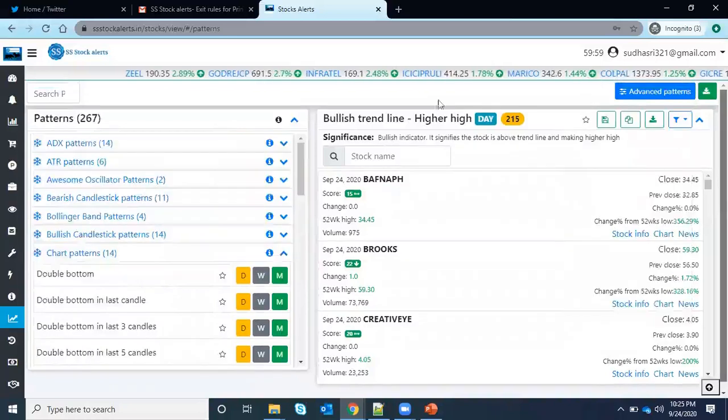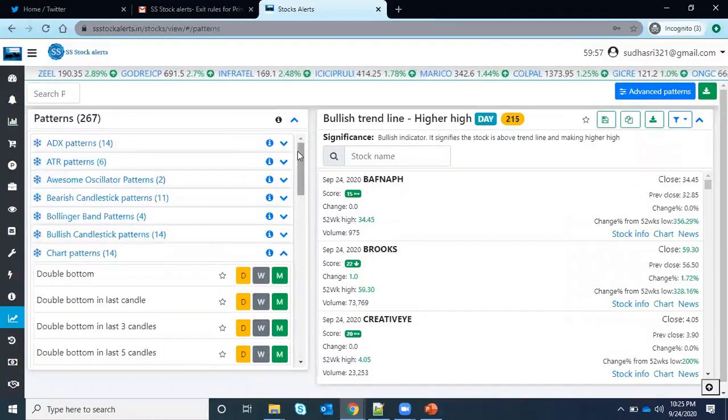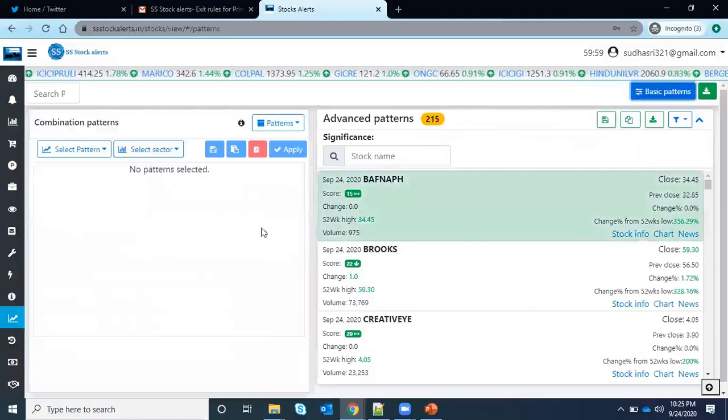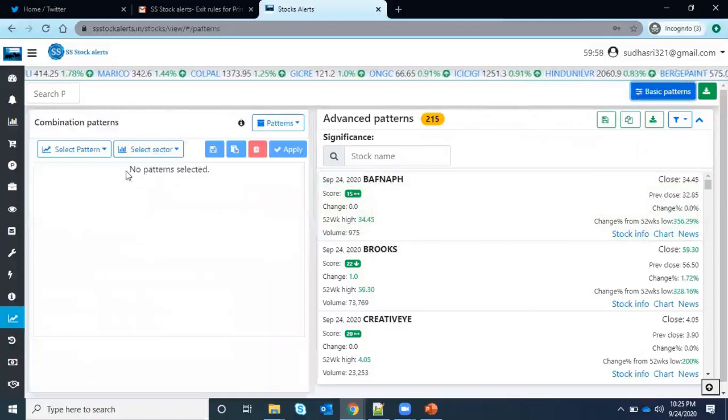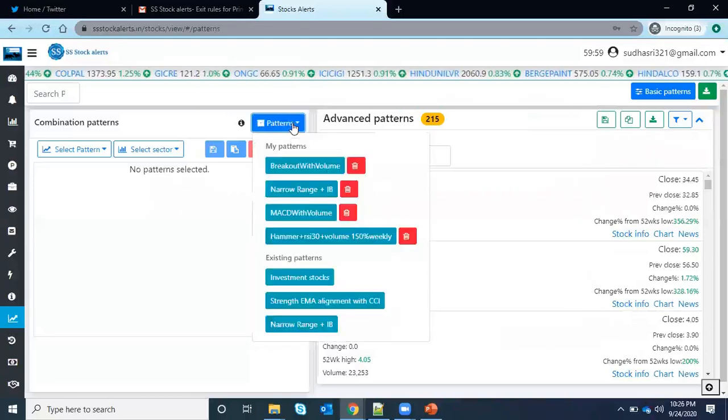The best part from here is that some traders want to have a combination. I will just show you. For that, just go to advanced. When you come here, by default there is nothing, it says no pattern selected. Let me explain what advanced is.